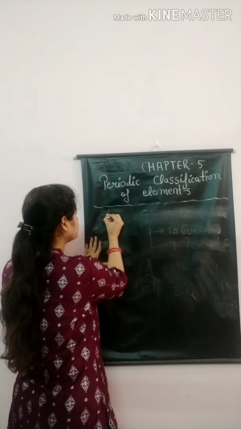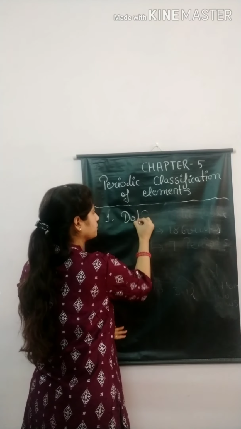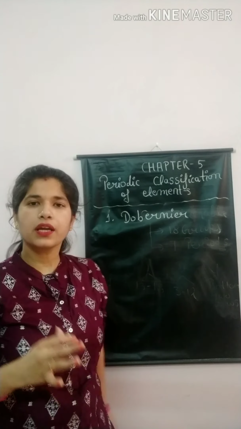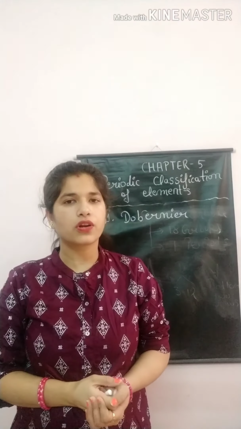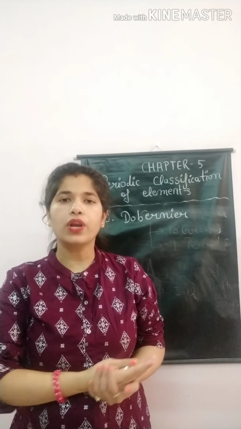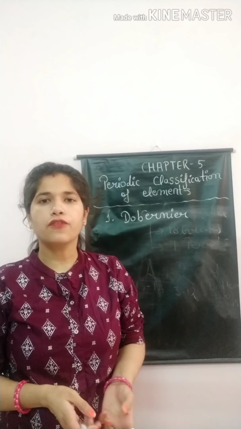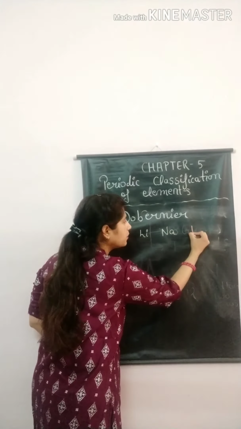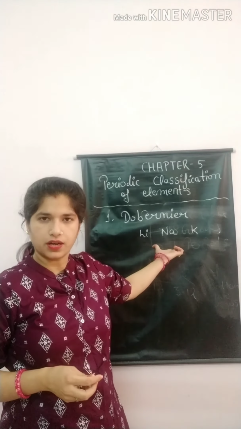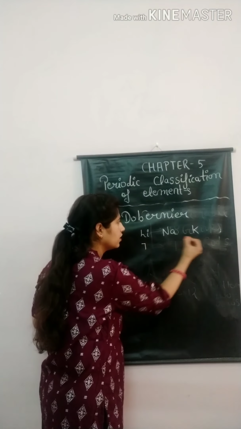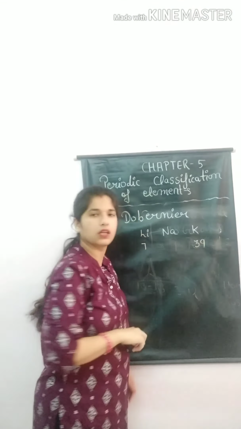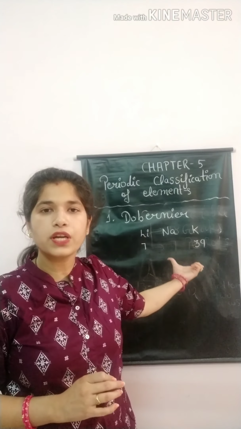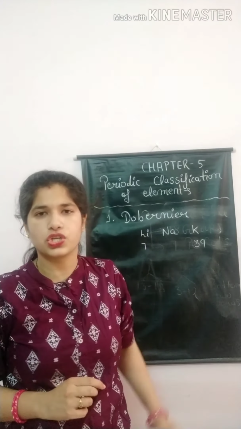Start with Dauvergne. Dauvergne classified elements in the increasing order of their atomic mass. He classified all elements in a triad form. In a triad form means, for example, lithium, sodium and potassium are in one triad. Lithium atomic mass is 7. Potassium atomic mass is 39. According to Dauvergne, the atomic mass of sodium is the average of lithium and potassium.